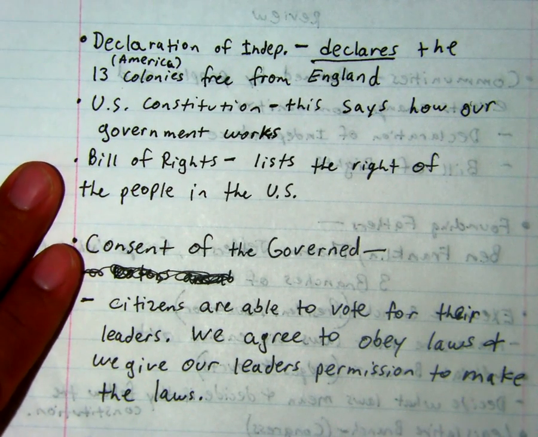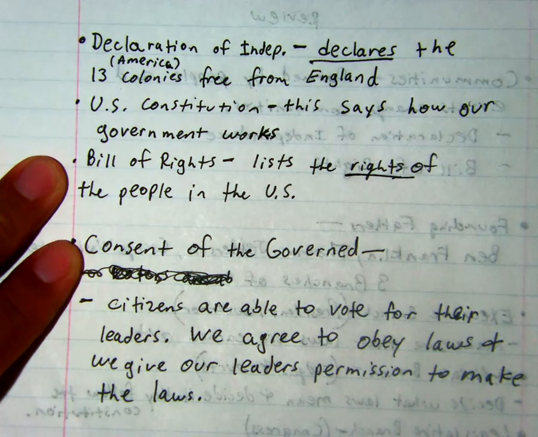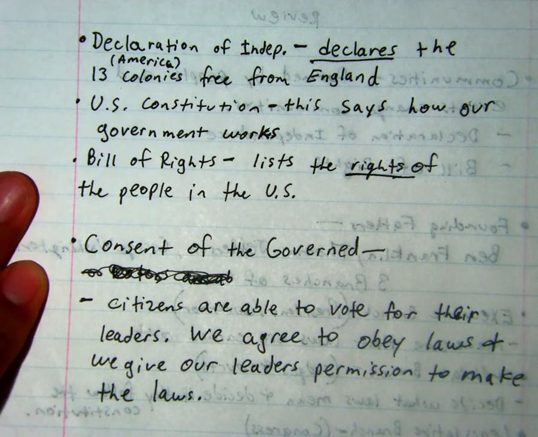The next document is our Bill of Rights. This lists the rights of the people here in the United States.